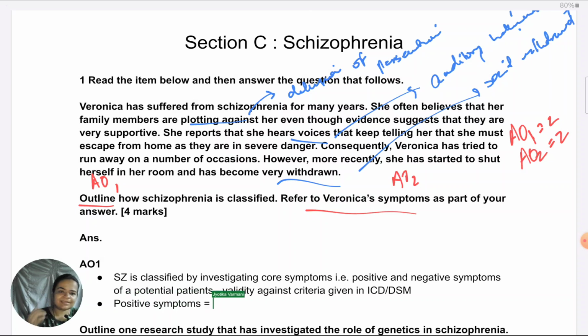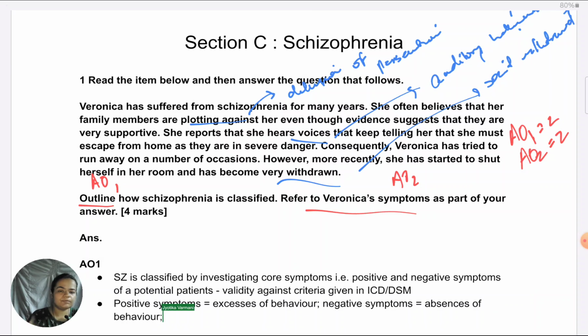Positive symptoms are excesses of behaviors. As we know, they are abnormalities of behavior, anything excessive compared to what a normal or neurotypical individual does. By the same token, negative symptoms are absences of regular behavior. So, compared to what a normal individual does, a schizophrenic person tends to show a deficit of those behaviors.